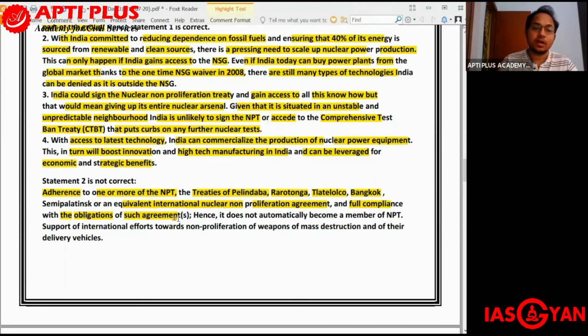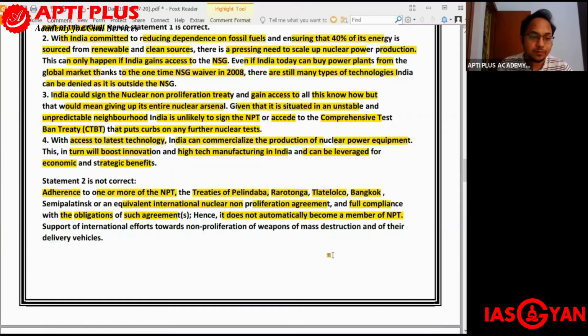Okay? So adherence to one or more of the NPT or an equivalent international non-proliferation agreement, and full compliance with the obligations of such agreements, that is necessary for India to become a part of NSG. Hence, becoming a part of NSG does not automatically make India a member of the NPT as well.